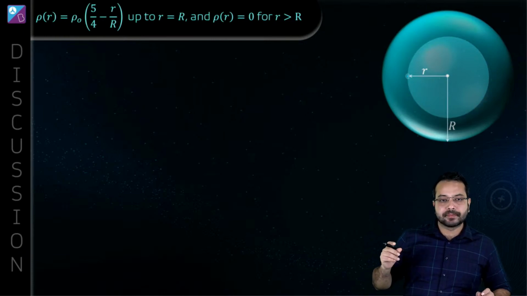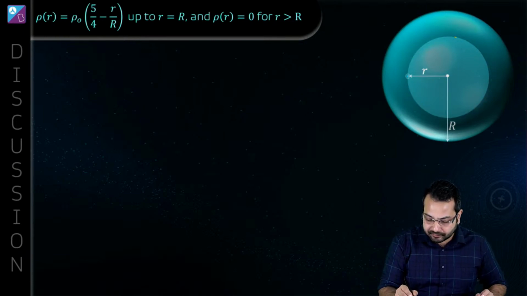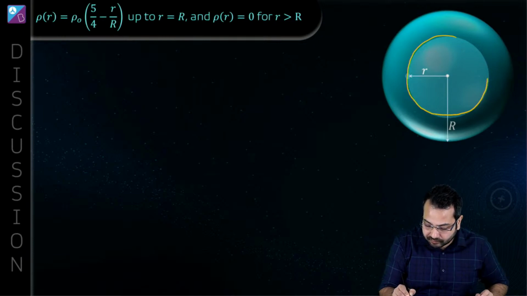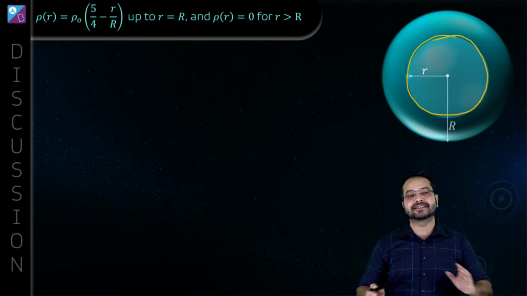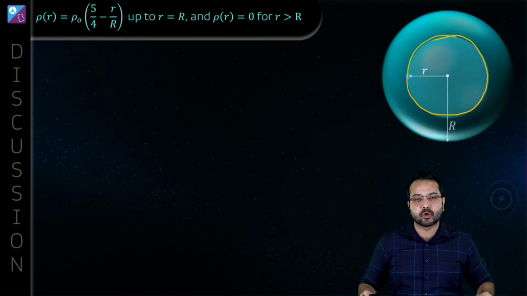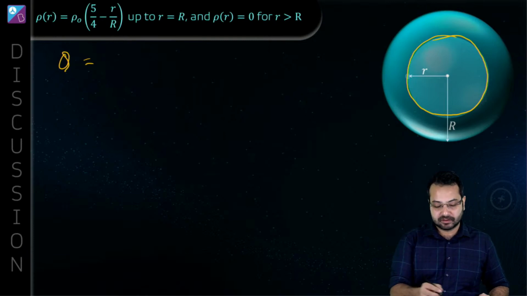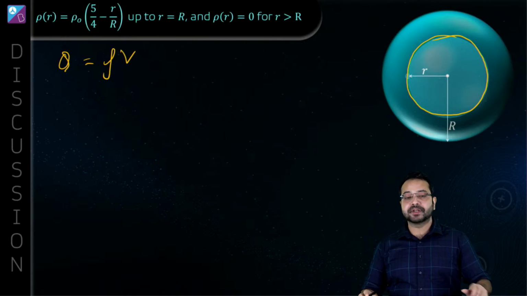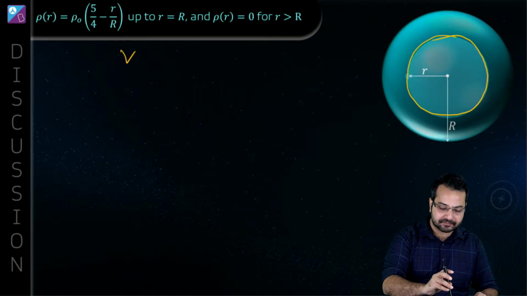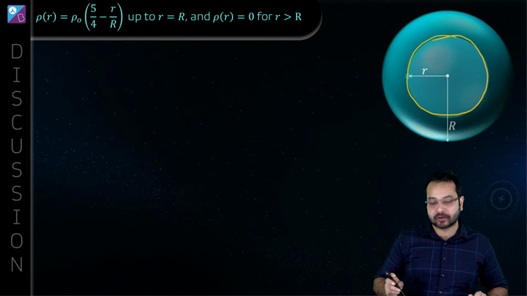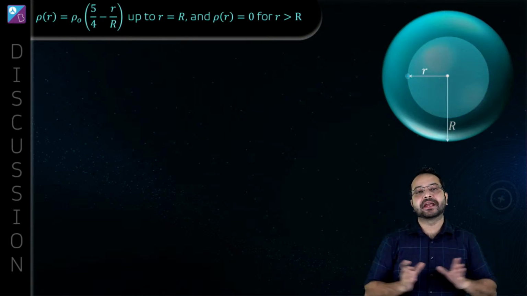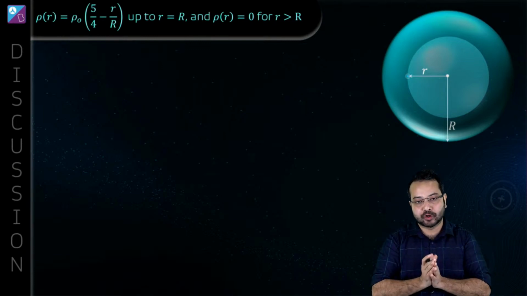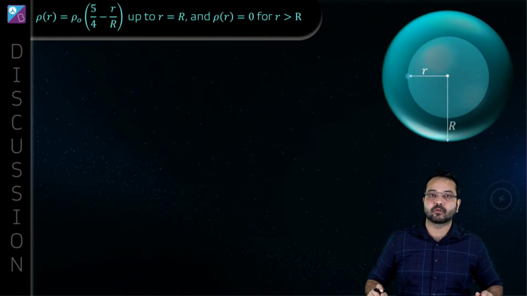Our job now is to find out the charge enclosed inside. Finding the charge would have been simple: the charge would have been the charge density multiplied by the volume. But the problem here is that the charge density is not the same everywhere. So as someone said, we have to integrate. We'll have to break this entire volume into small regions and find out the total charge.